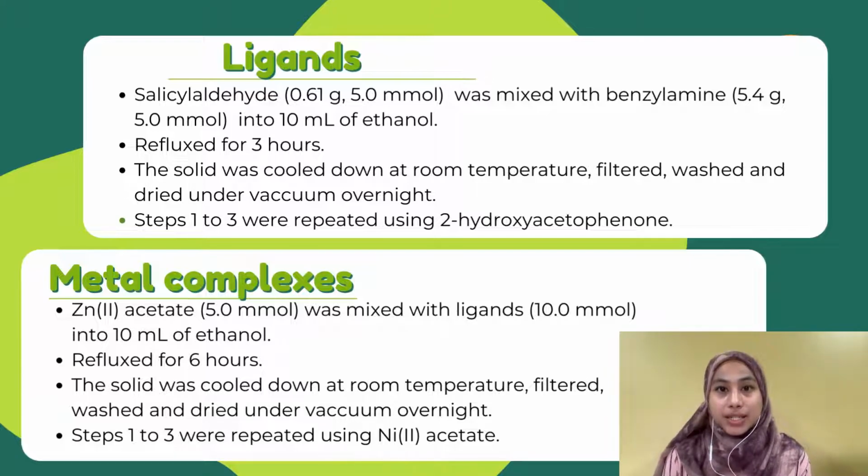For the metal complexes, zinc(II) acetate was used in a 2:1 molar ratio and poured into 10 ml of ethanol. The mixture was refluxed for 6 hours and the complex was filtered out, washed with ethanol and dried at room temperature under vacuum. The procedure was repeated using nickel(II) acetate.